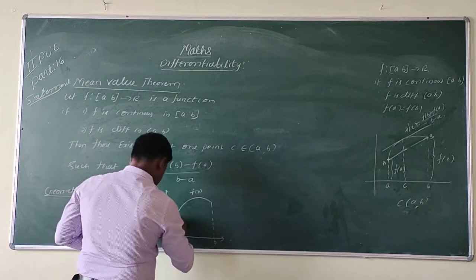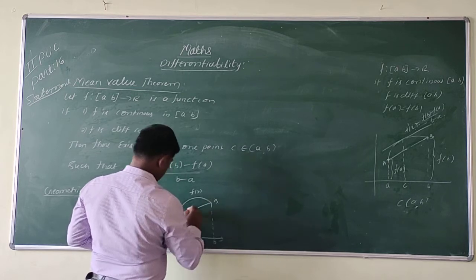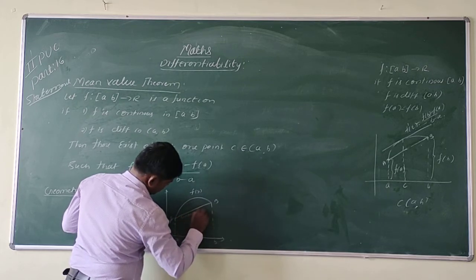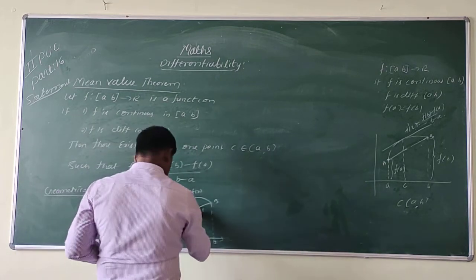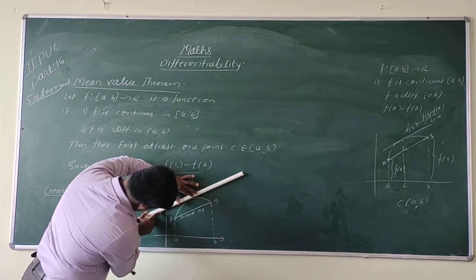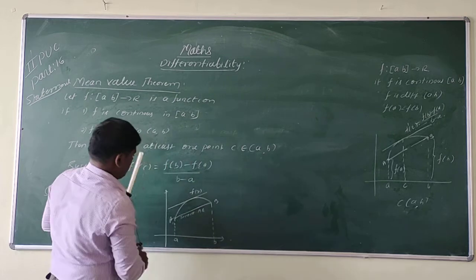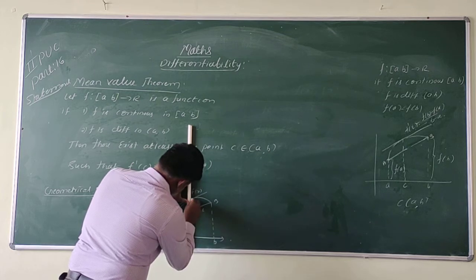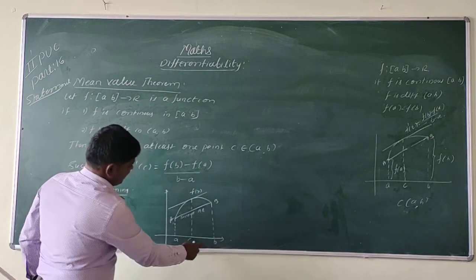This is the secant AB. Then there exists a point, which is parallel with this axis. This is the point C in the interval A comma B.